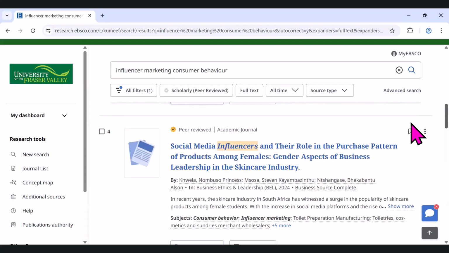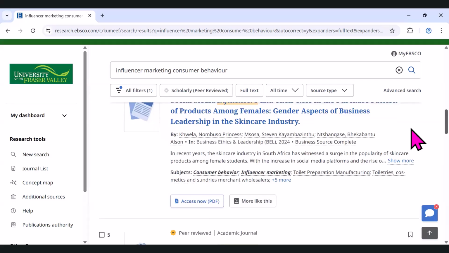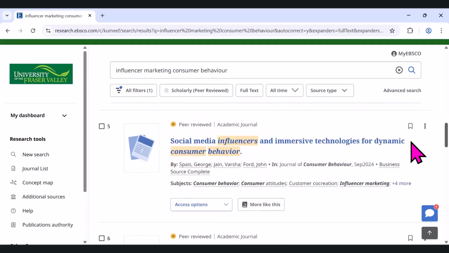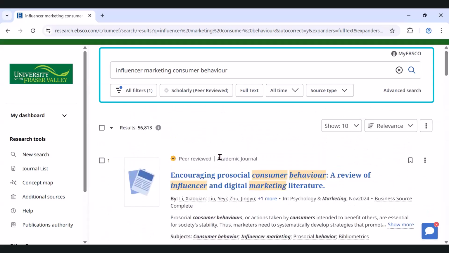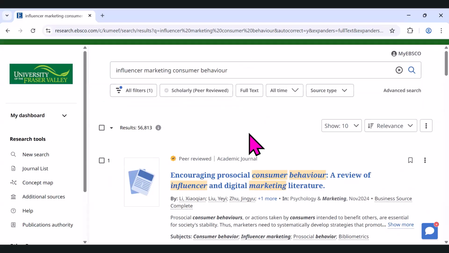How are social media influencers and their role in purchasing patterns, specifically amongst females and skincare? So now I'm getting the common thread being the influencers and consumers, versus my first search was much too broad. So your search terms really do matter in giving you articles that you want to pull from and you want to choose from. So first, I wanted to talk about that.